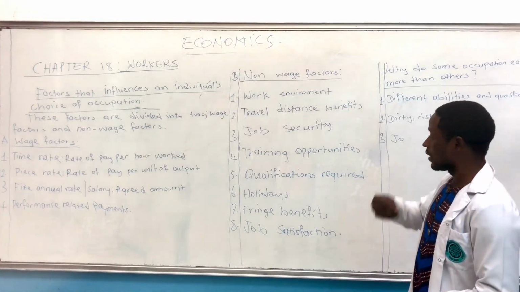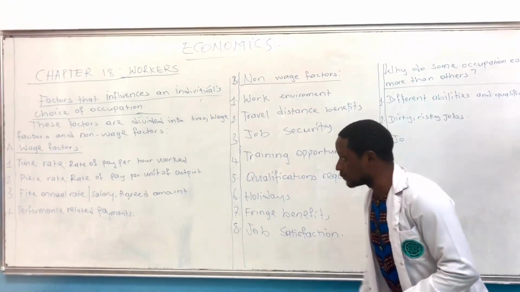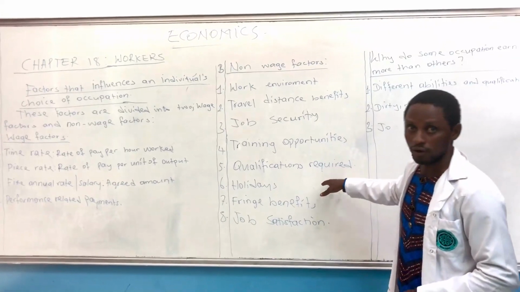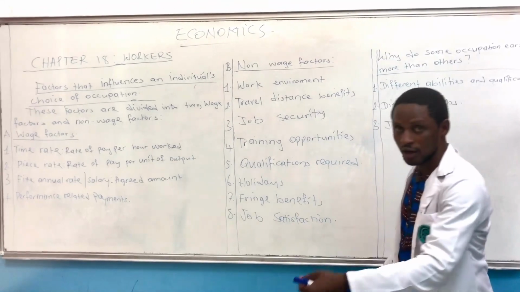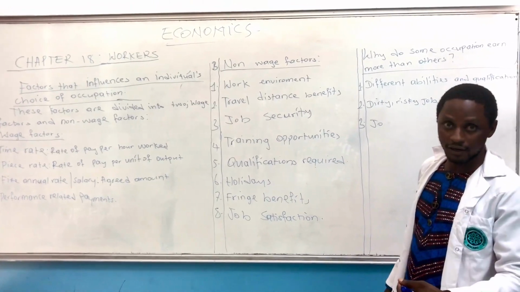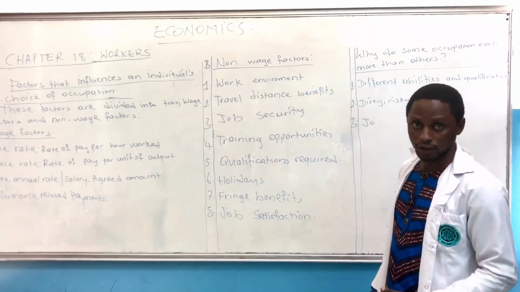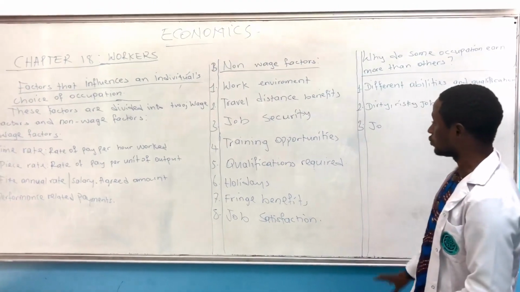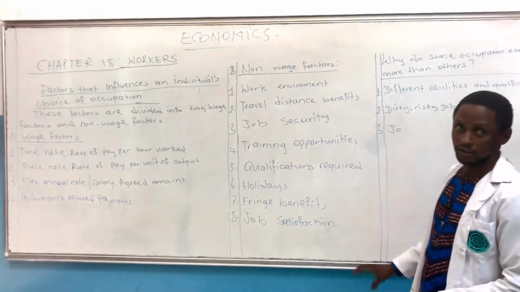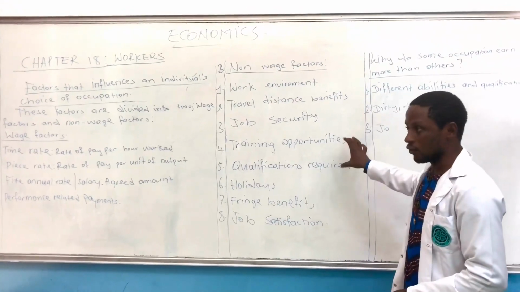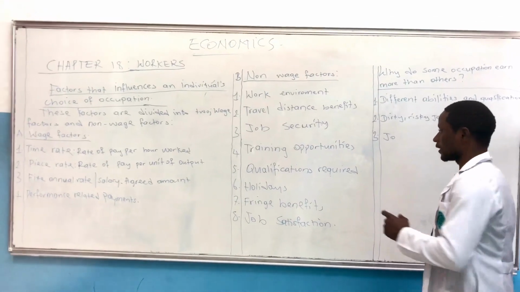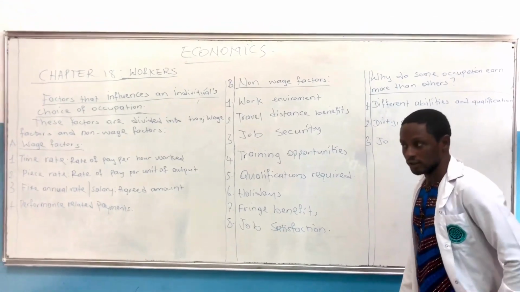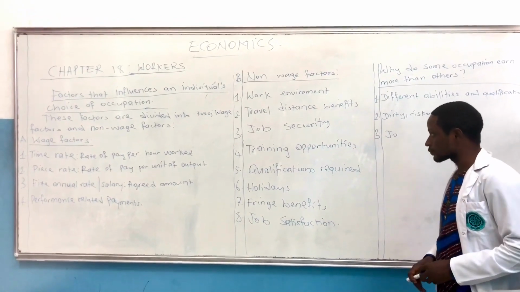A person may like to have money, but because he's not well qualified, and because the company he or she wishes to go to does not have the required document or qualification to enter the company, he's bound to take the alternative, which is the less qualified entry into the A or B company. That is what we are looking at as a wage or non-wage factor.